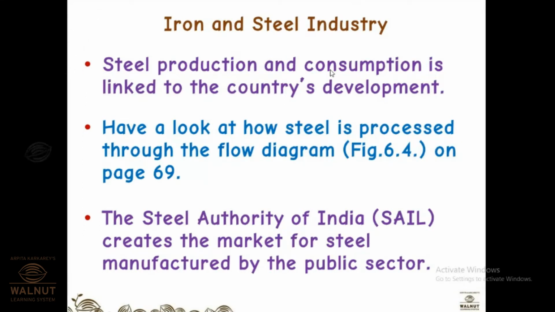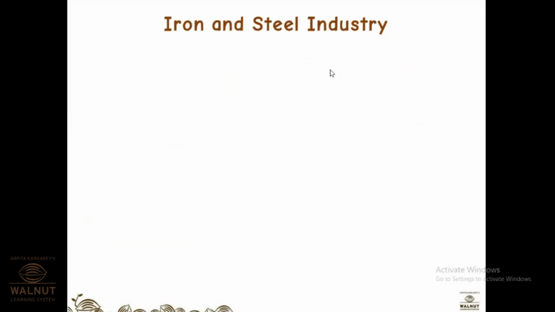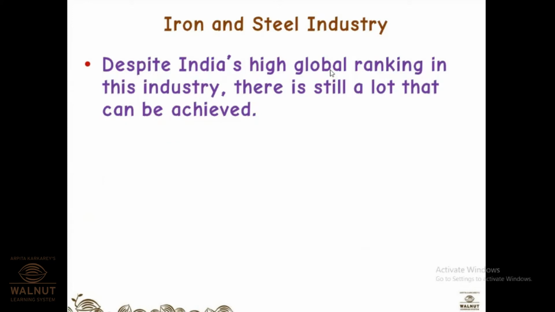Okay, so Steel Authority of India is a public controlled industry, that is, a government controlled industry, which makes sure that steel is distributed properly and also produced properly for the public sector as well as others. Despite India's high global ranking in this industry, there is still a lot that can be achieved. In the first period itself, we have seen that India's total GDP, though industrialization contributes to it, is not as much as it should be. Okay, so India's global ranking in the industry sector is still to be achieved. We still have a lot to achieve in that.